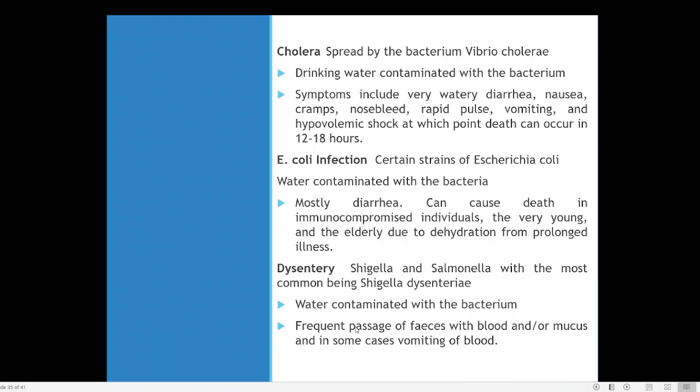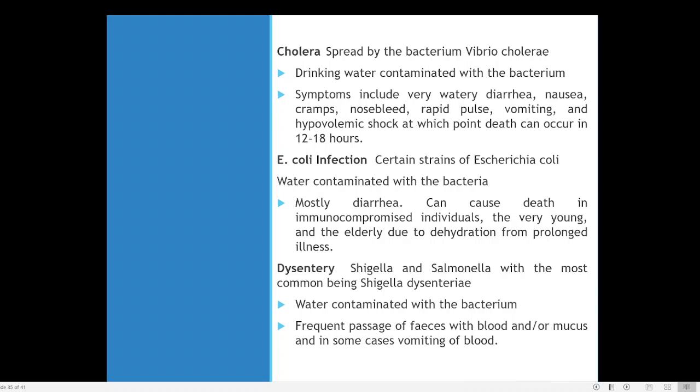Here the symptom is frequent passage of feces with blood. In case of cholera, the distinguishing feature is watery diarrhea, very loose stool formation. But here, there will be blood in the fecal matter, and mucus, and in some cases vomiting of blood. They destroy the intestinal lining, the intestinal cells, and sometimes blood vessels may be damaged and the blood will leak into our stomach and intestine.